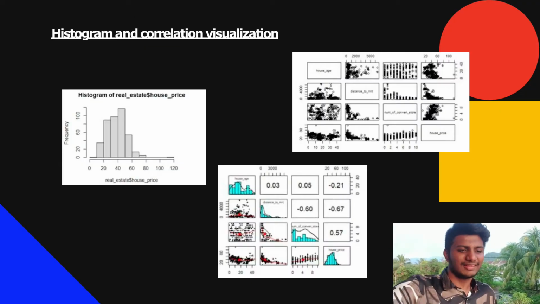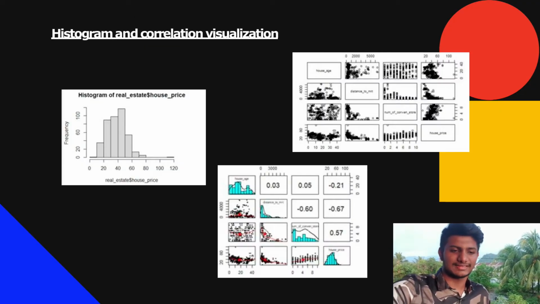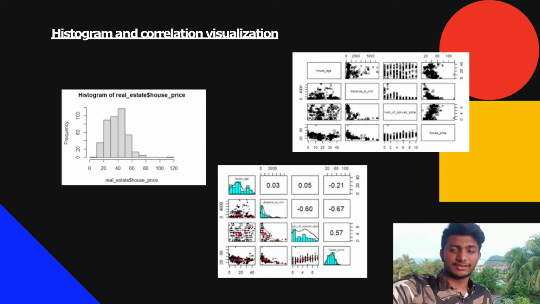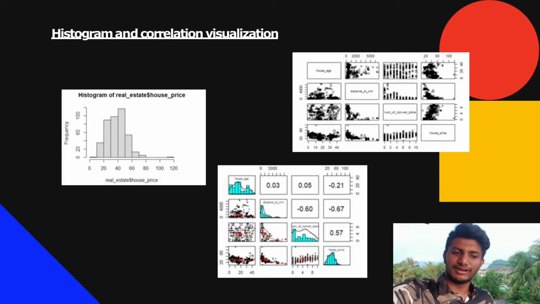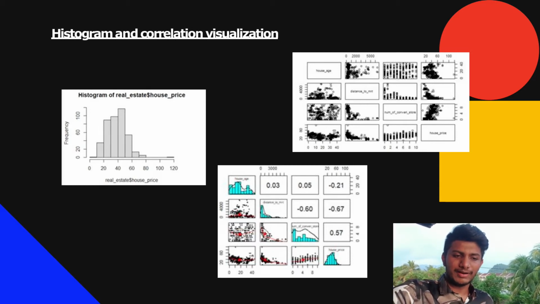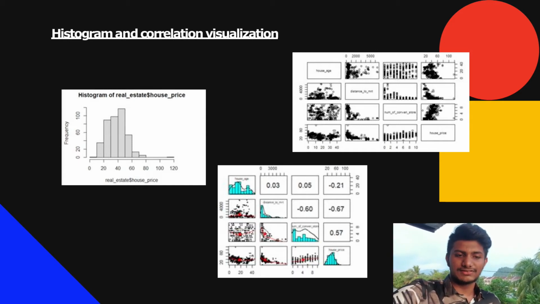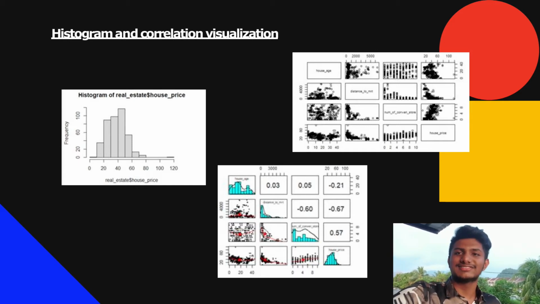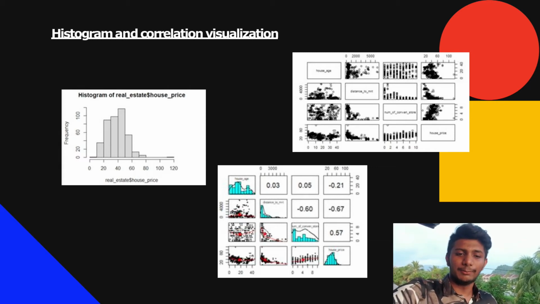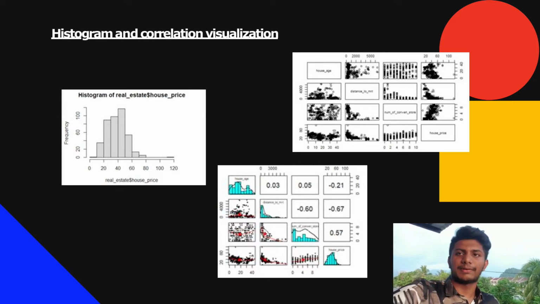Now, we have the histogram and correlation visualization. As we can observe here, the strongest correlation is between the house price and the number of convenience stores. There is also some relatively strong correlation between house age and the number of convenience stores, and between house age and distance to MRT. We can imply that the house age, the distance from the house to MRT, and the number of convenience stores affect the price of the house.